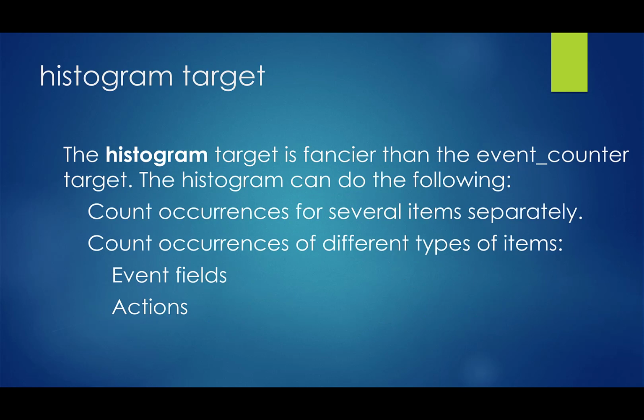The histogram target is a little fancier. It's kind of like the event counter, but it allows you to bucket. And in fact, in the early days, this was called an asynchronous bucketizer. I guess they figured that was too much of a mouthful and changed it to a histogram. So you set up a number of bins. It has to be a multiple of 2. So if you set up the parameter for slots to be 59, we would round that up to 64. So it has to be a power of 2.